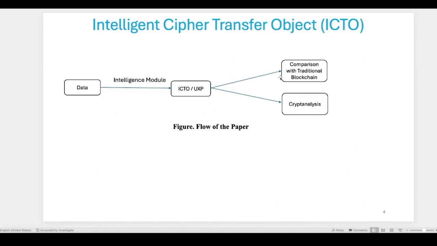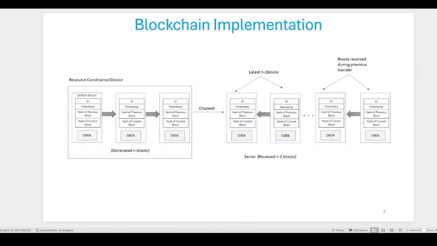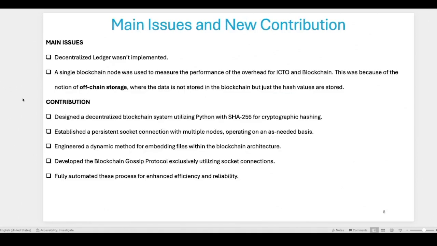This is the part where I changed the code. Instead of comparison with a traditional blockchain, I implemented a distributed blockchain with multiple nodes, just using sockets. This is my main contribution. This is the implementation of how the blockchain works, and it's pretty straightforward. There will be a server receiving the blocks from the IoT devices continuously and updating its blockchain.